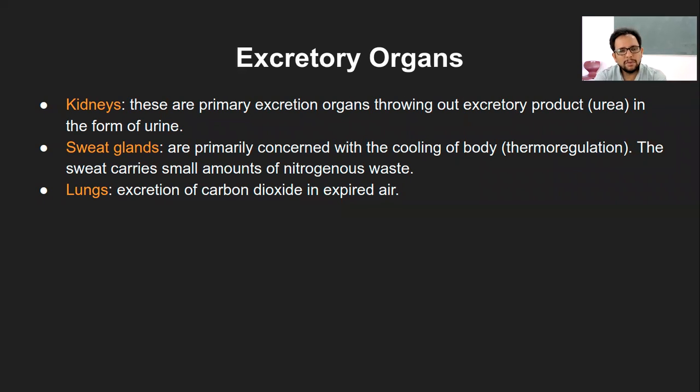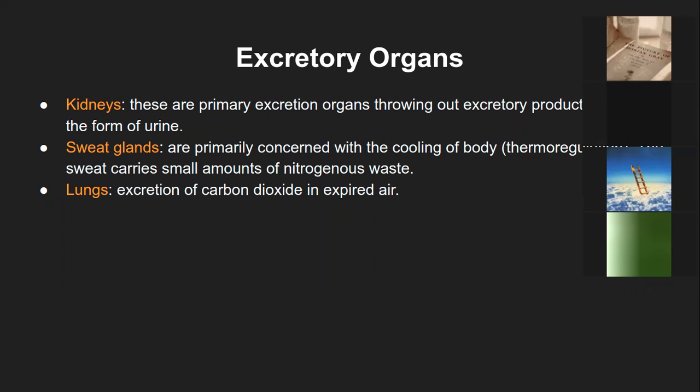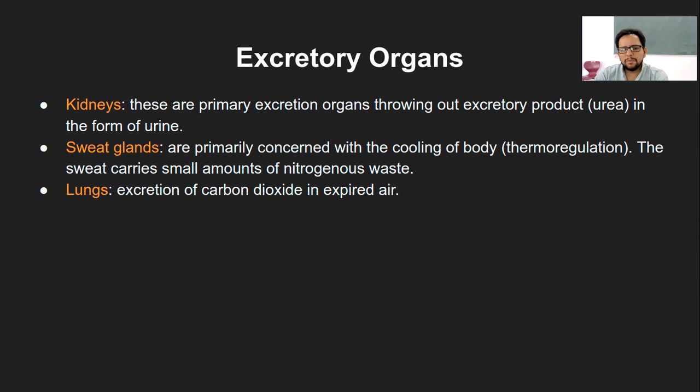That means most excretion happens through the kidneys, because they remove urea in the form of urine. The primary purpose of the sweat glands on the skin layer is to cool down the body, right? That process is called thermoregulation.